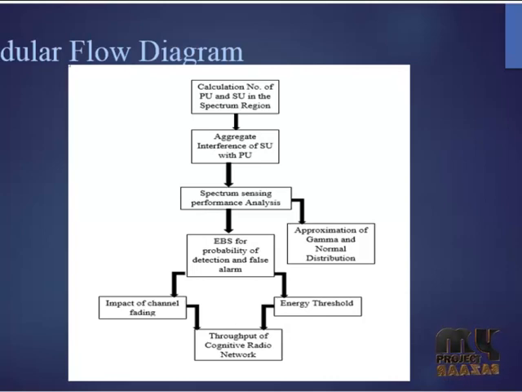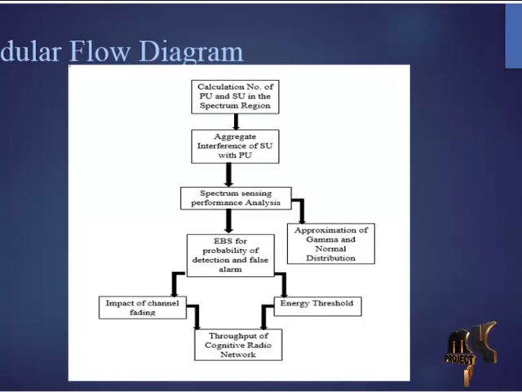In the spectrum sensing performance analysis, we are going to analyze the spectrum allocation for the proposed system, that is energy based sensing, and the normal procedures of gamma distribution function and normal distribution function. The energy based sensing provides the probability of detection and false alarm for the secondary users with the primary users. With the formulation of probability of detection and probability of false alarm, we are going to calculate the energy attained by the secondary users in the spectrum region.